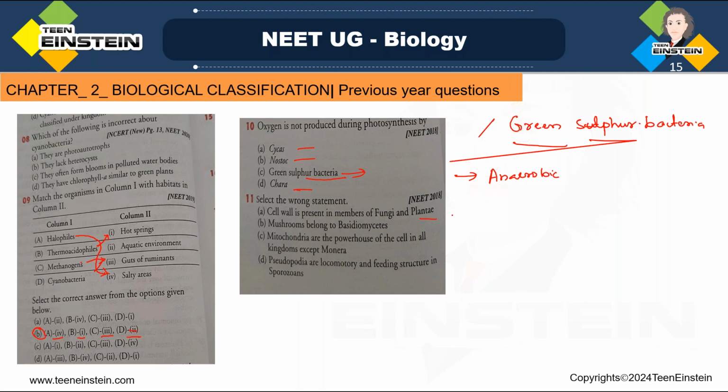Here cell wall is present in fungi and plantae, right? Then mushrooms, they are belonging to basidiomycetes. Then mitochondria, that is the powerhouse of the cell. And in kingdom Monera, you know, the cell organelles are not there. And here the wrong statement: pseudopodia are the locomotory and feeding structures in sporozoans. So you should know what are sporozoans.